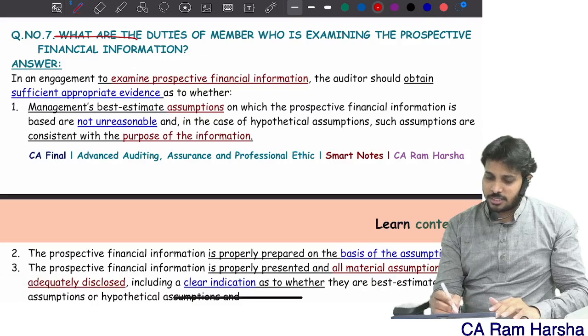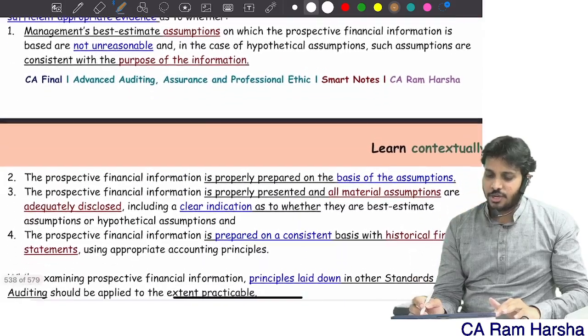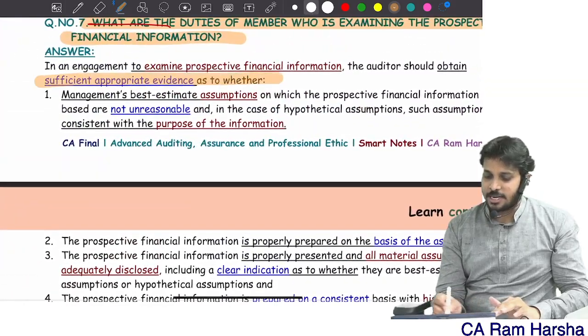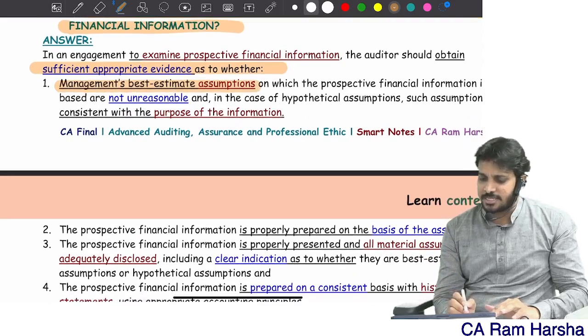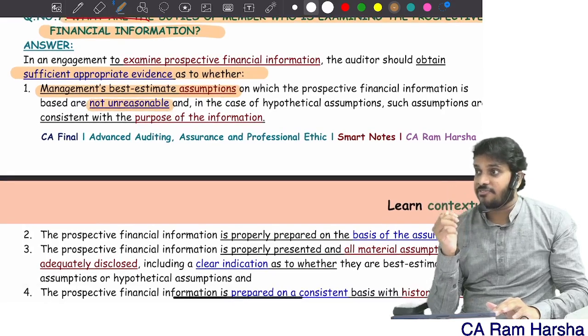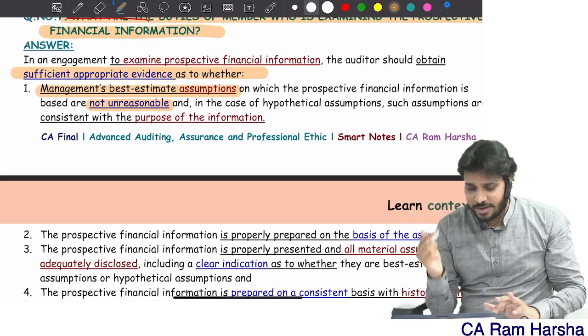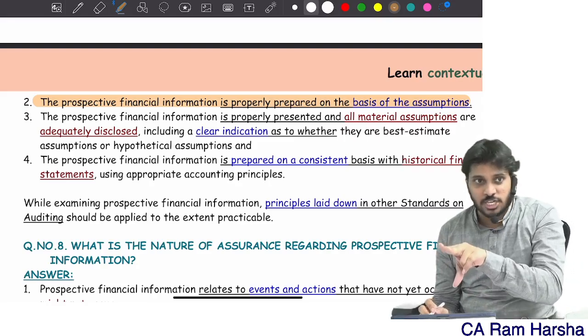And what are the duties? What are the duties of a member who is examining PFI? The duty is very simple. The auditor shall obtain evidence regarding what? What are the management's best estimate assumptions? And are they not unreasonable? Nothing but, are they reasonable or not? You have to verify, and see that prospective information is based on these assumptions only.